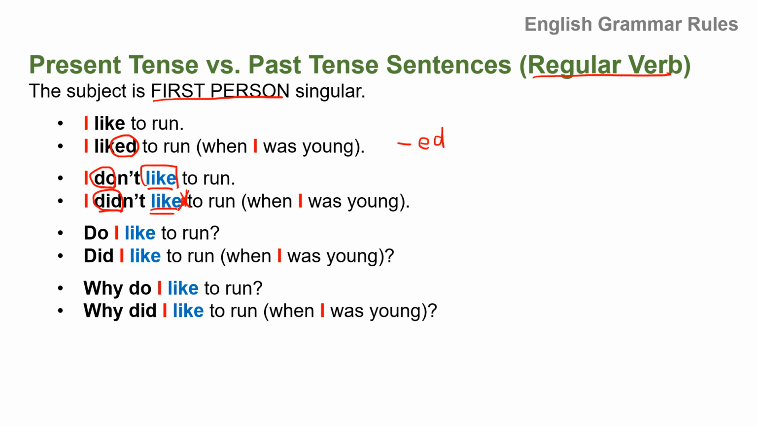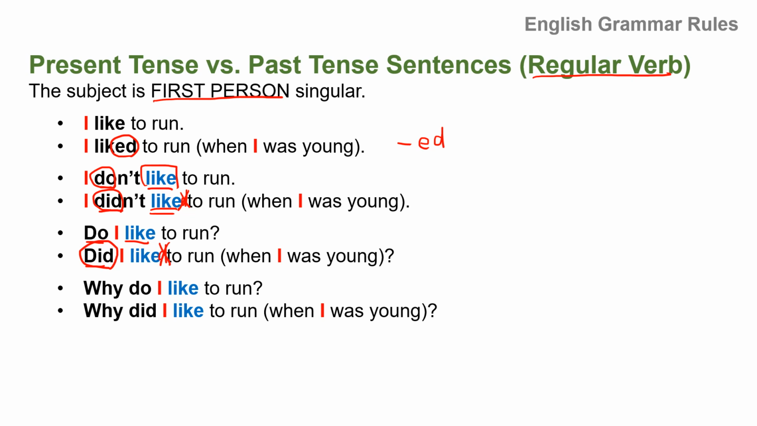Do I like to run? It's your question. Again, use do and then base form of the verb. Or did I like to run? So did is already past, so you don't need to put ed at the end of the sentence. Did I like to run when I was young?